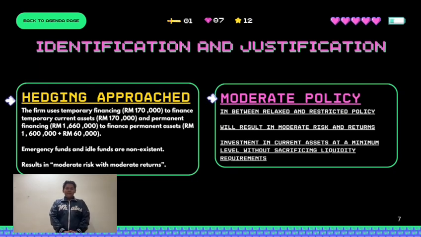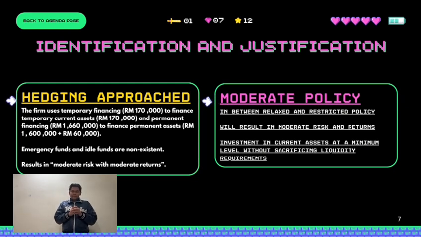This approach shows that short-term funds are only used for short-term needs, while long-term funds are only used for long-term investments. As a result, the firm operates efficiently with no idle or emergency funds. By maintaining this balance, the company achieves moderate risk with moderate returns, avoiding both excessive risk and unnecessary liquidity.